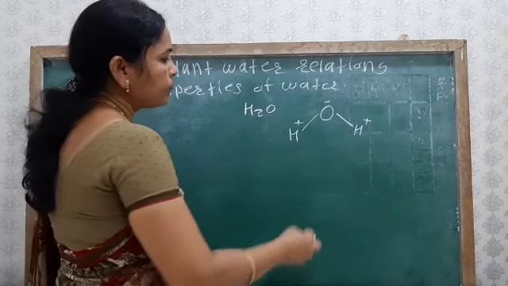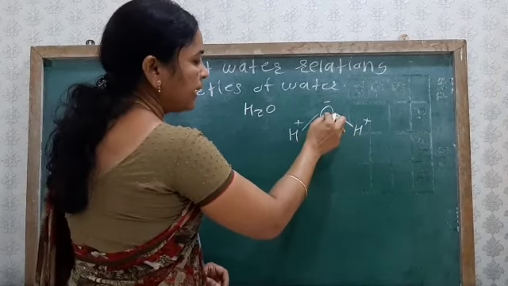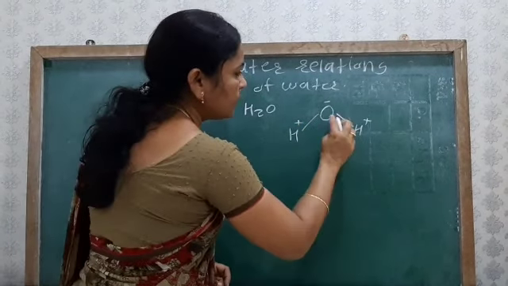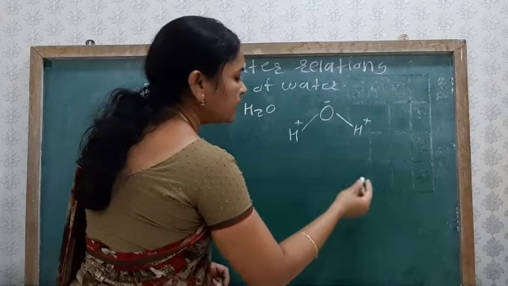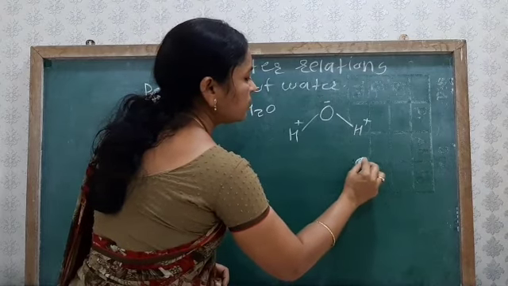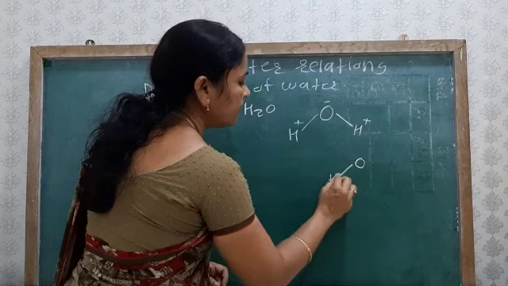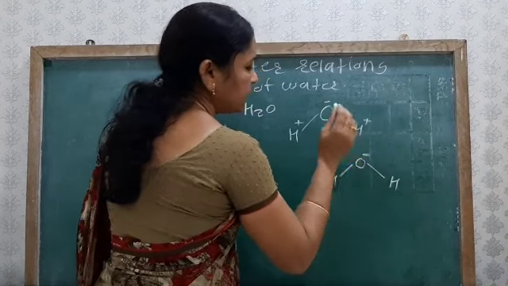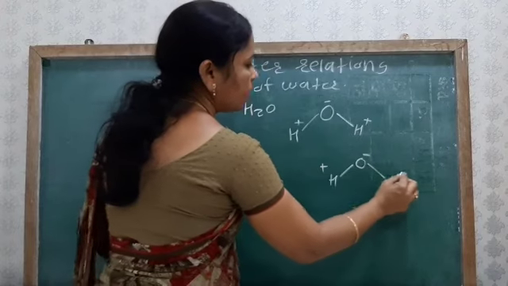The hydrogen and oxygen together are one water molecule, and this one water molecule binds with another water molecule. Here the oxygen, here again the hydrogen, here again the hydrogen, and here is the negatively charged, here is the positively charged.